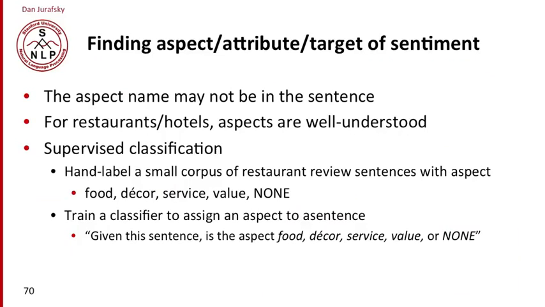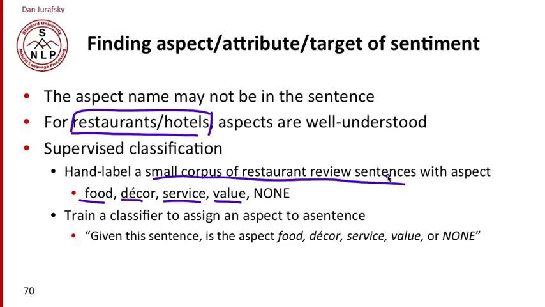In other cases, though, the word that describes the aspect may not be in the sentence. For some sentiment topics like restaurants or hotels, it's pretty well understood what the aspects are that people care about. For restaurants, they tend to care about food, decor, service, value. So for cases where we know in advance what the frequent aspects are, we can take a small corpus of restaurant reviews and hand label it. We'll just mark every sentence: does this sentence talk about the food? Does it talk about the decor? Or is it none of the above?